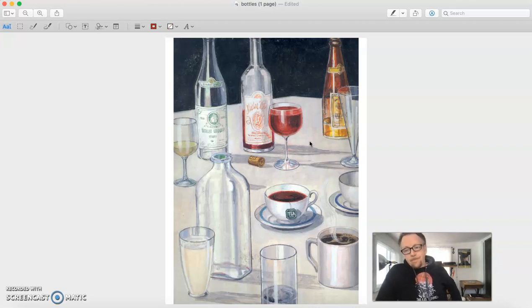Is there any water? There's a little water. There's a glass with some water in it, but only a little. Coffee. There's a cup of coffee. There is some coffee in the cup. And there are 2 teacups.